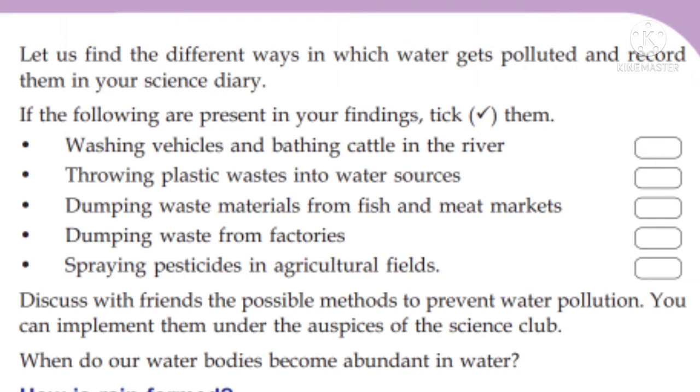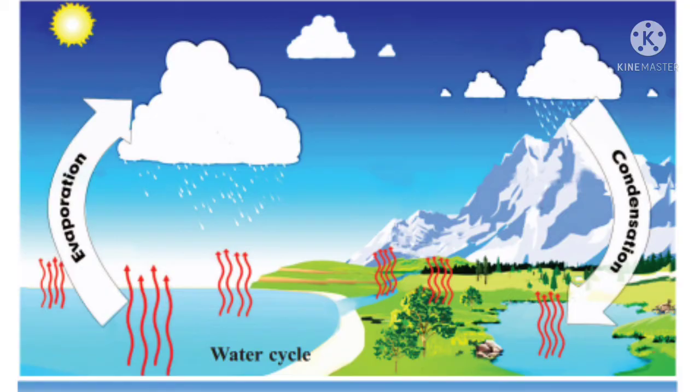Okay, so the next thing is we have to know how rain is formed. What happens to the water in the water bodies when it receives heat from the sun? Yes, it evaporates, isn't it? So, take a vessel and put some water in it, heat it, and cover it with a plate. After some time, examine the inner side of the plate. What do you observe? Yes, there is so much steam. That is water vapor. You can see that.